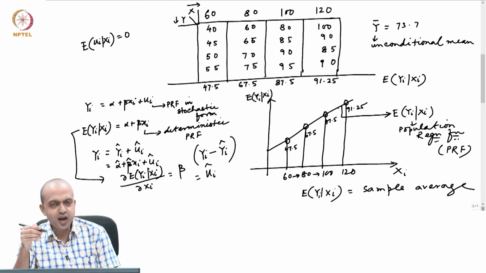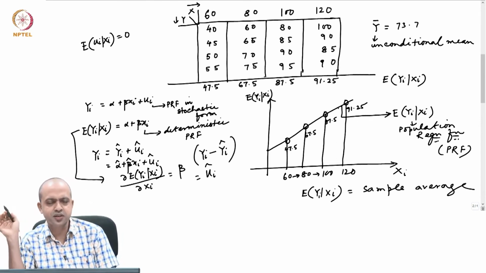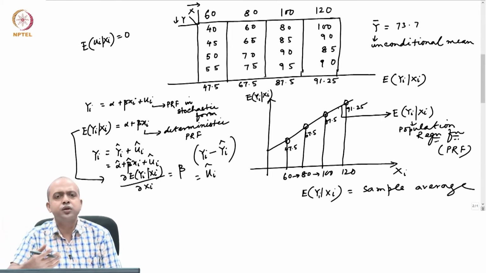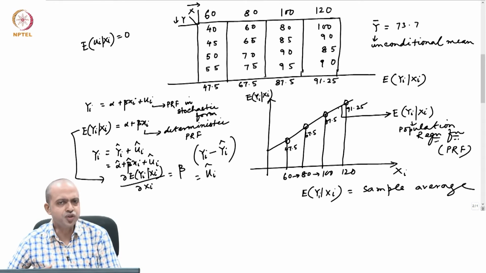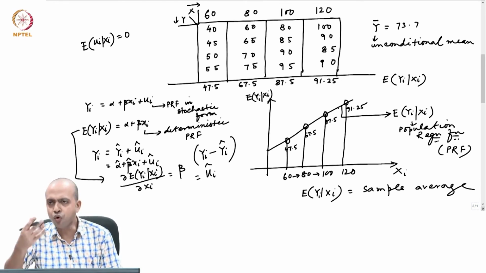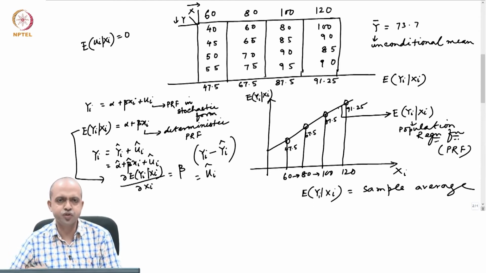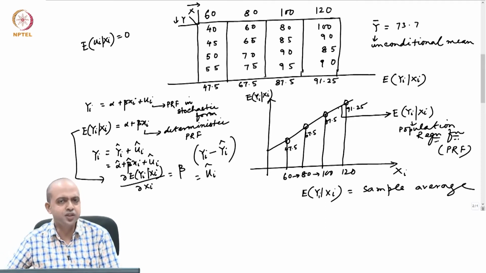Now, instead of that, if the income level for all the groups is 60, 60, 60 and 60, then the observed difference in their consumption cannot be explained by income. That is very simple. If all the people have the same level of income, how can you claim their difference in consumption is due to income, because everybody has the same level of income.